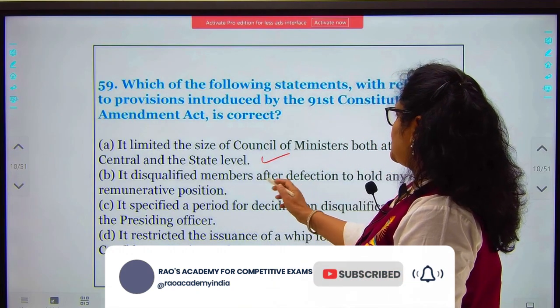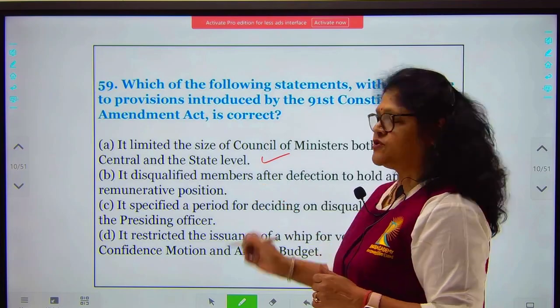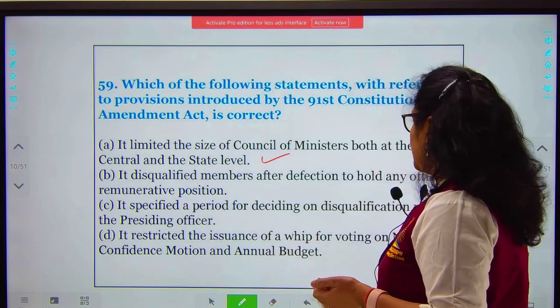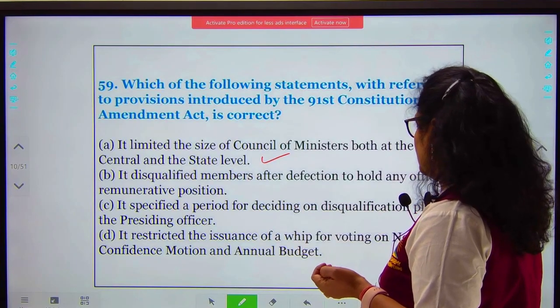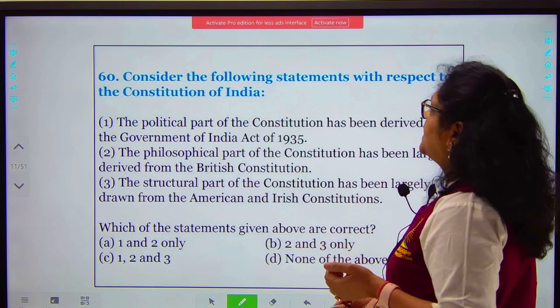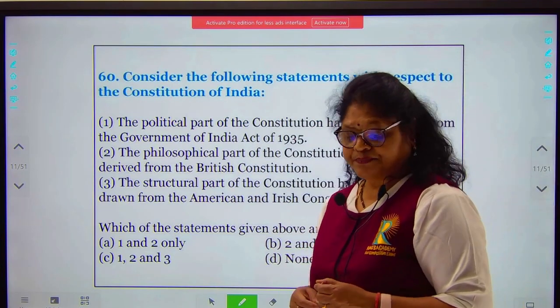Here it disqualified members to hold any official remunerative position, but they could hold offices in a private position, and these two are also the wrong options. So your option A will be the correct answer. So we go to the next question.